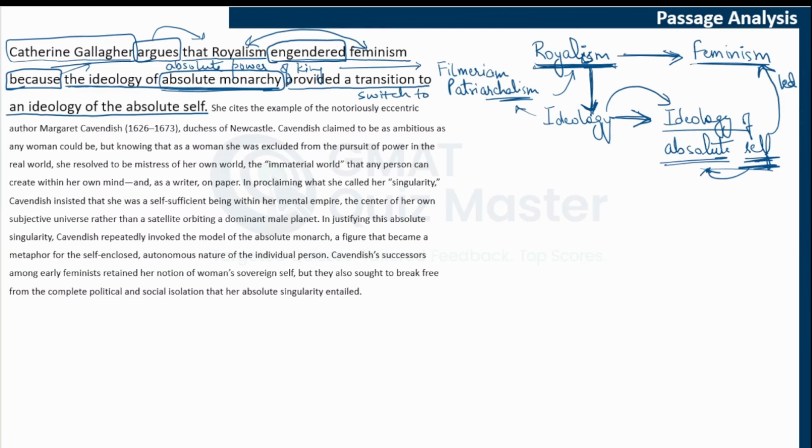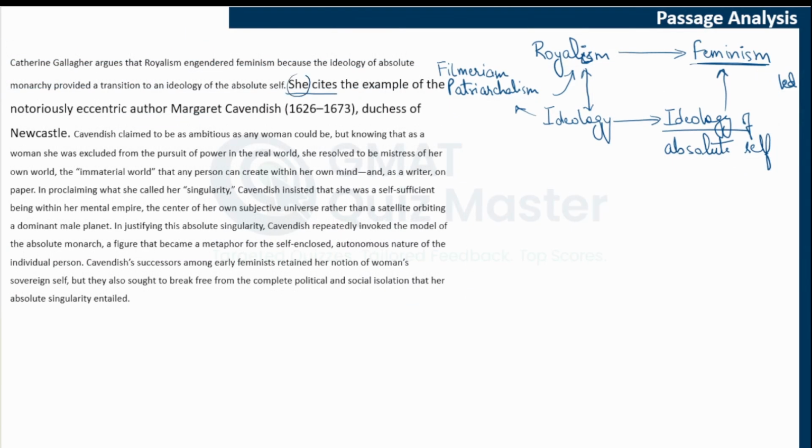Now let's read further to understand better what this absolute self means and how all of this is working. That is something we expect to find in the rest of the passage. She cites. So she refers to Catherine Gallagher, and we know she has already made an argument and given a reasoning. Now let's read further.